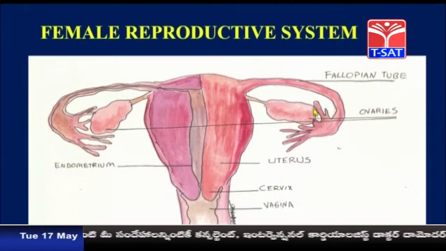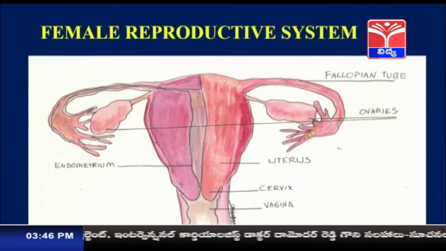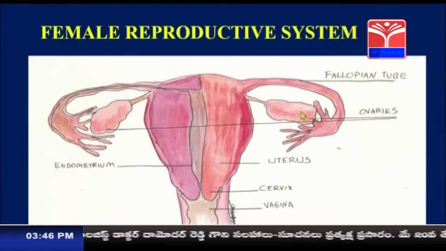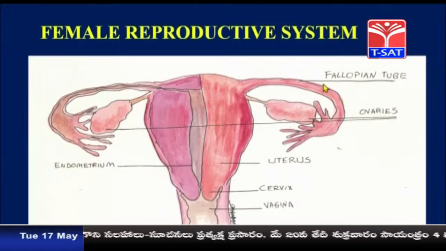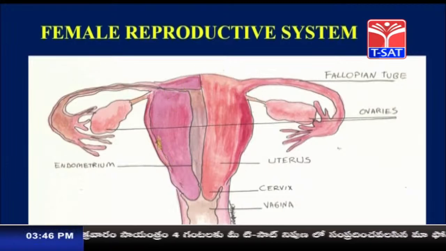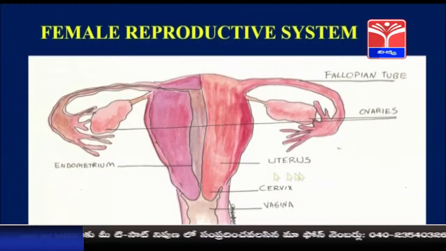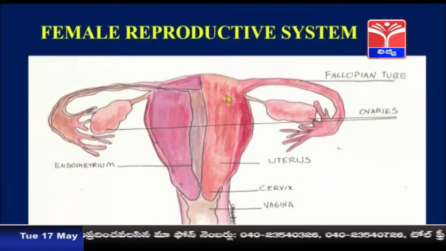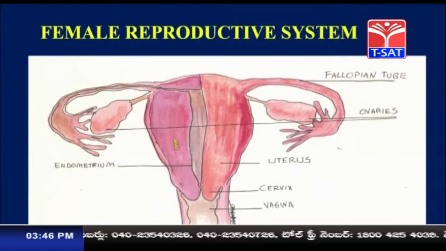These fallopian tubes have finger-like projections which help in taking the ovum from the ovary, and the ovum travels into a sac-like structure called the uterus. The uterus is an inverted pear-shaped structure.